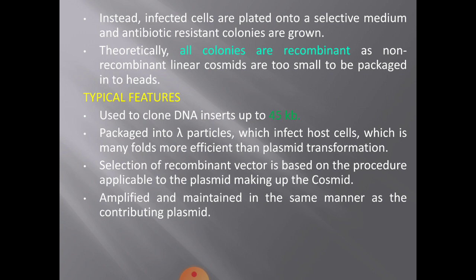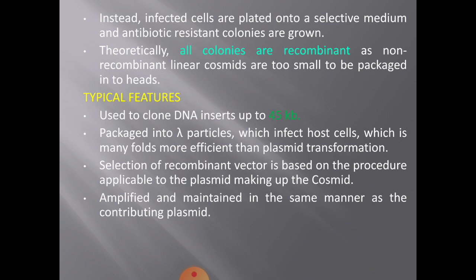So, then theoretically, here one advantage is all colonies are recombinant, because non-recombinant linear cosmids are too small to be packaged into heads. So by rule, if you get a colony, invariably it's going to be a recombinant colony.